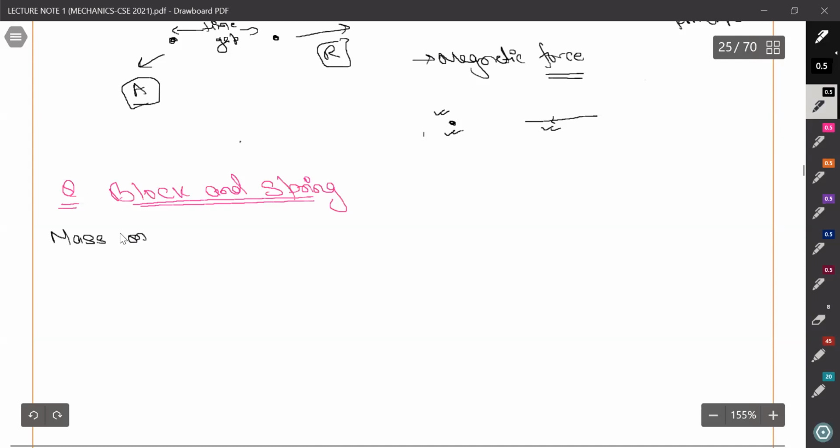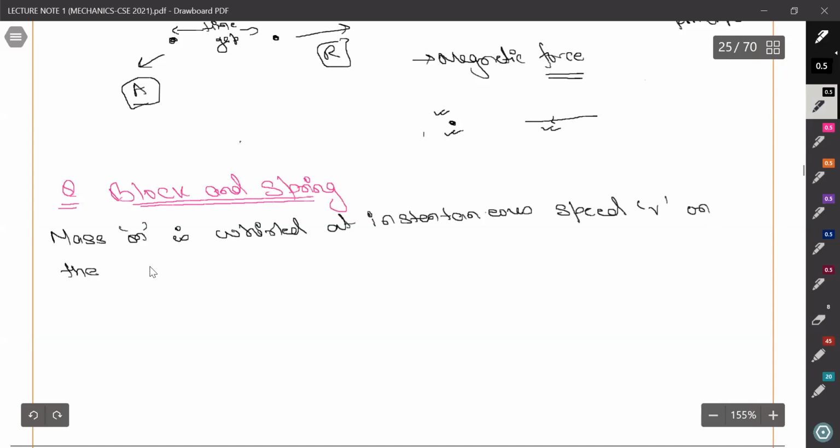Mass m is whirled at instantaneous speed v on the end of a string of length r.